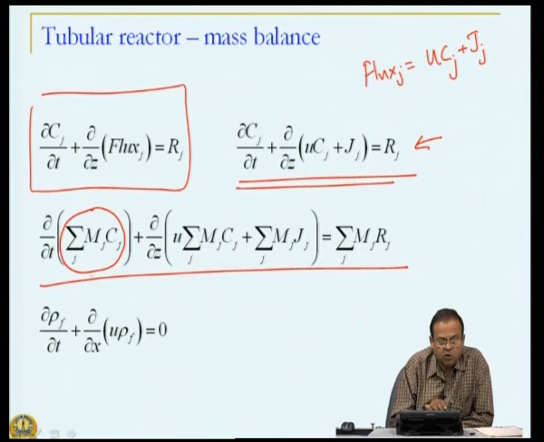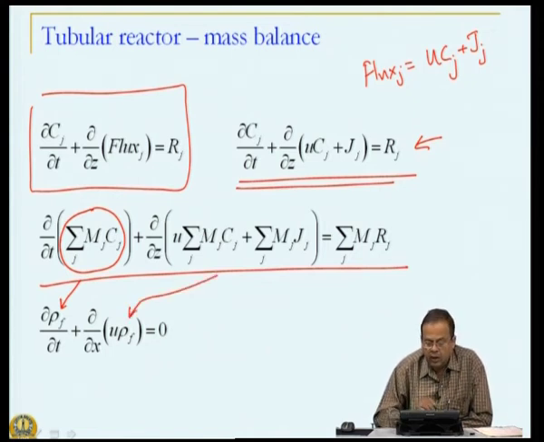Mj is the molecular weight, Cj is the moles of species J. So, this is nothing but the density of my fluid rho f, this is nothing but U rho f, and summation mj Rj.